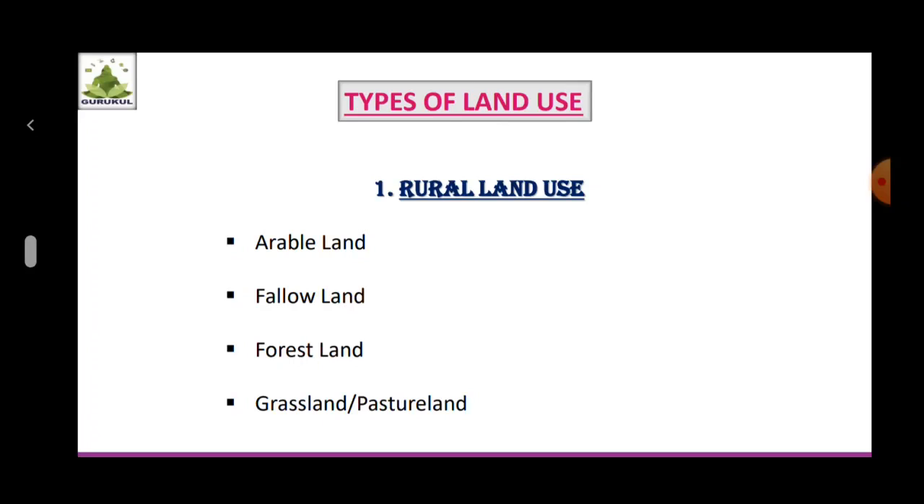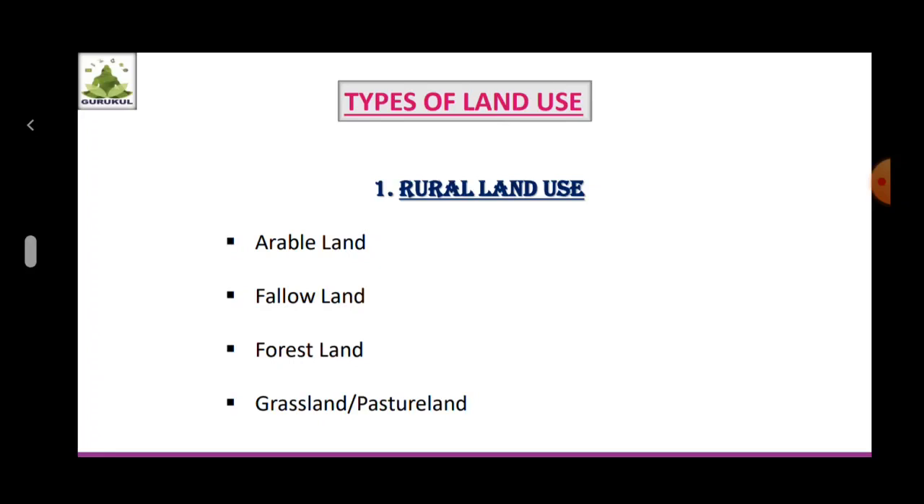Rural land use. See dear students, in the rural areas, agriculture is the main occupation. Agro-based activities are also common in the rural areas. This influences the location of the rural settlements. Hence, these settlements are located close to the agricultural fields and forest areas. The settlements of miners are close to the mining areas, while the fishermen's settlements are near the seashore.